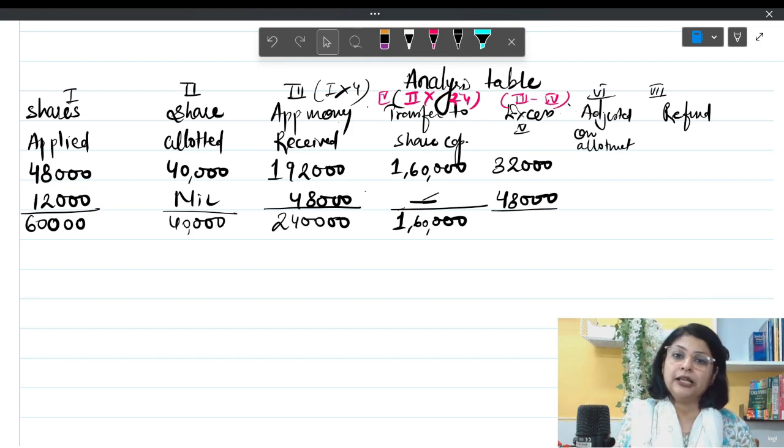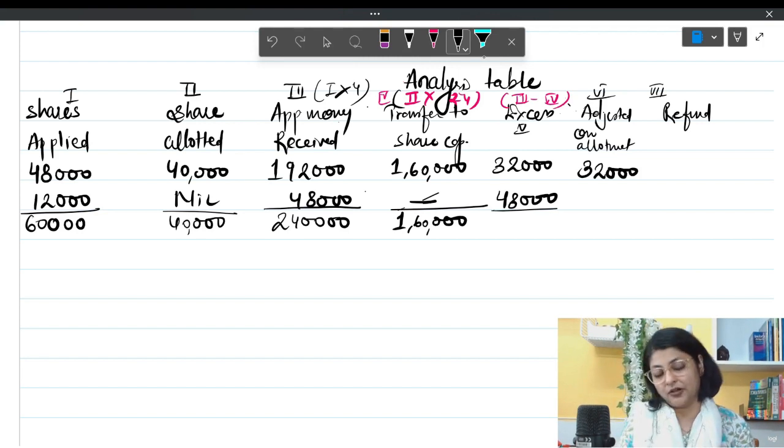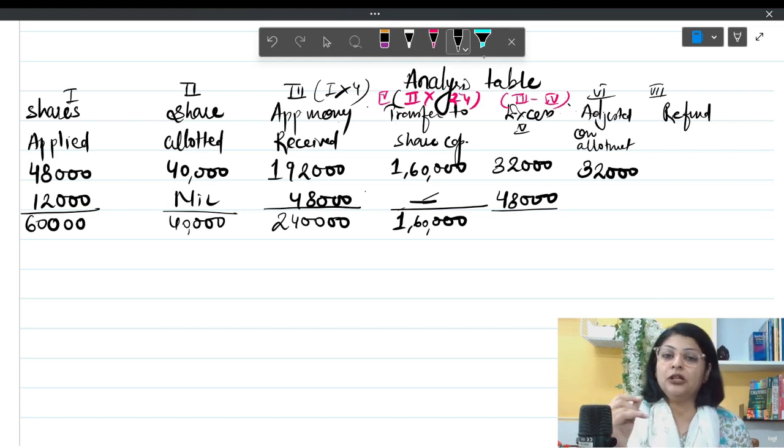Instead of refunding it to them, what are we going to do? We will utilize this money at the time of allotment. So that is why an "adjusted toward allotment account" column is being made. Here I am going to write 32,000. But the same thing is not possible in case of the applicants to whom nothing is being allotted, because their money cannot be adjusted anywhere. They have to be only refunded.